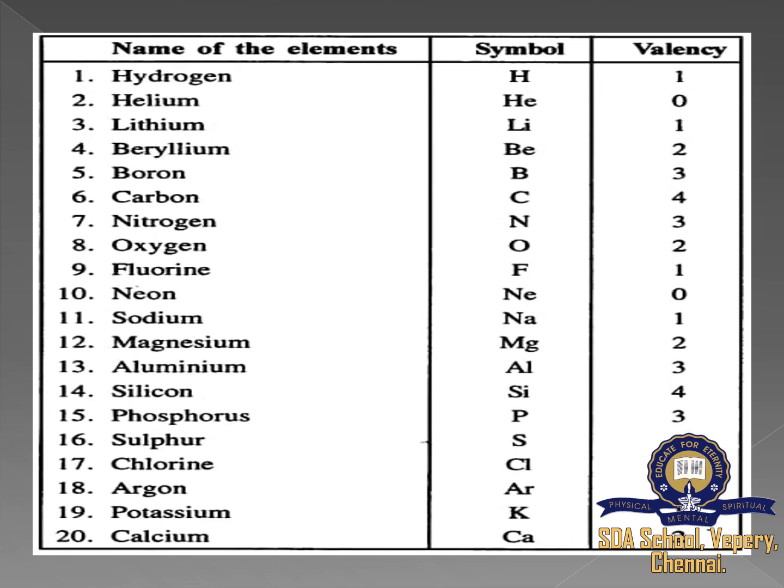Here I gave one table for you. You will learn this in higher classes, but just for your information, I'm giving this. Learn these 20 elements' names. The first 20 I gave, it's very important. Learn the names of the elements and their symbols. No need for valency. Just learn the names of the elements and then the symbols.